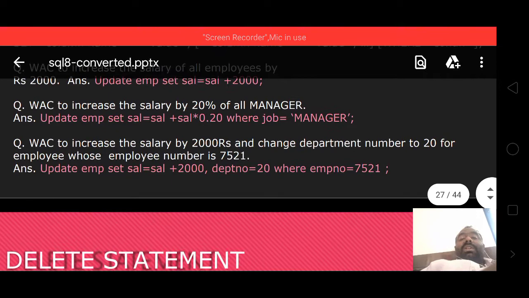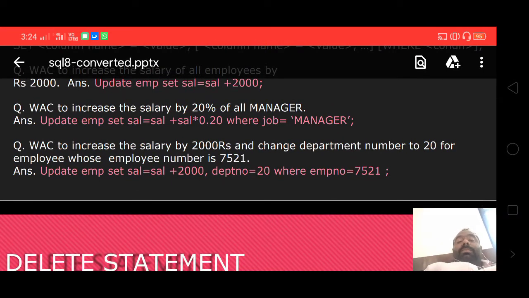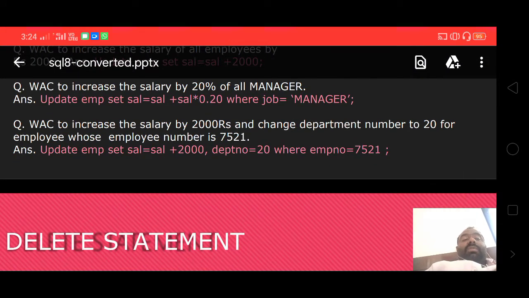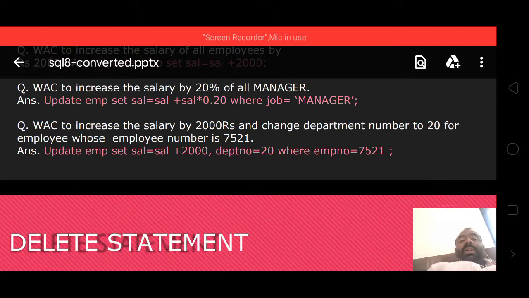Here the condition is fulfilled. Next type: increase the salary by 2000 rupees and change the department number to 20 for the employee whose employee number is 7521. Here a particular number is given.